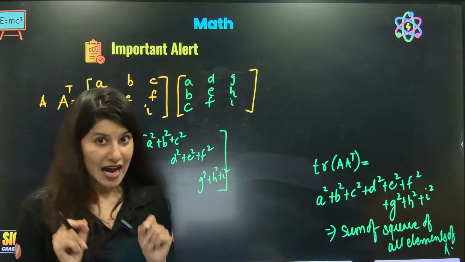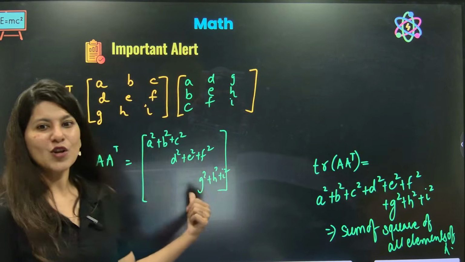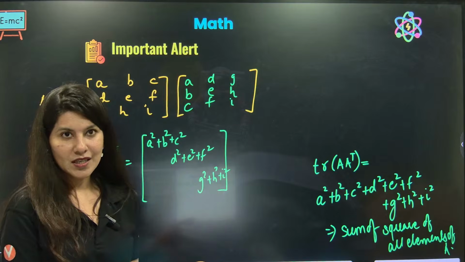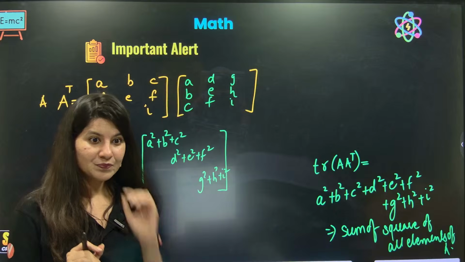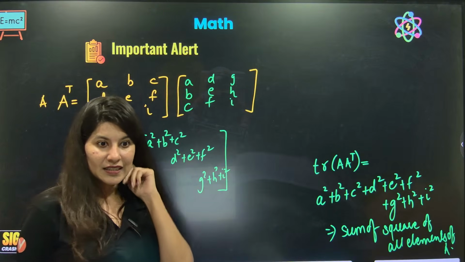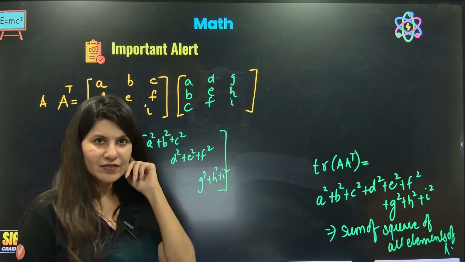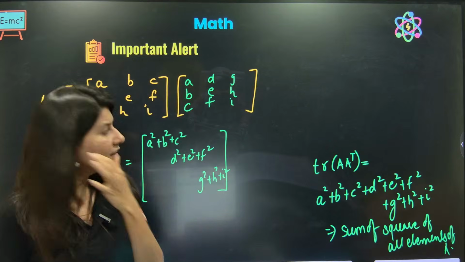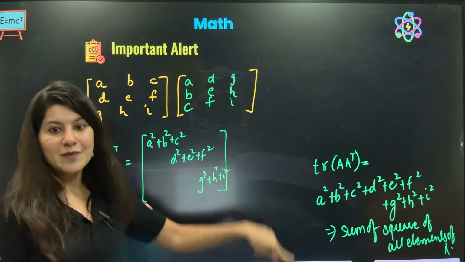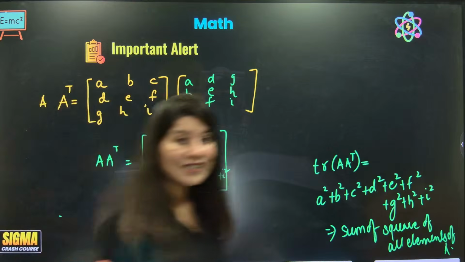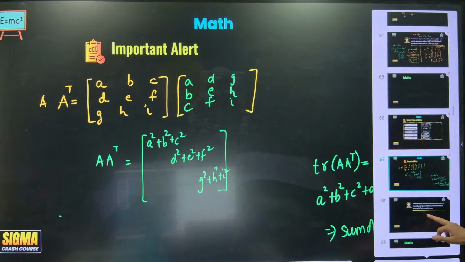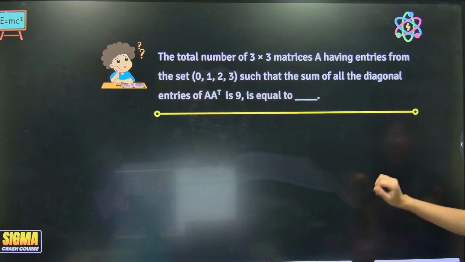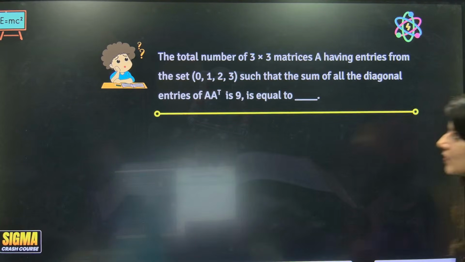One question was asked in JEE Advanced based on this concept. And in some JEE Main previous year question, the same concept was used, and exactly what we are going to do. Can you see?